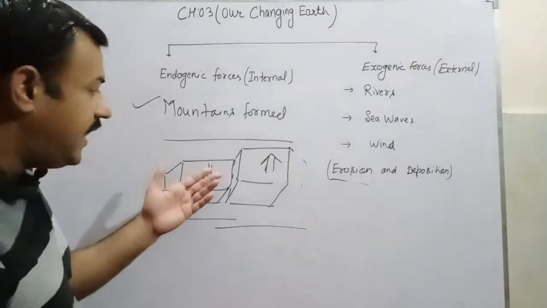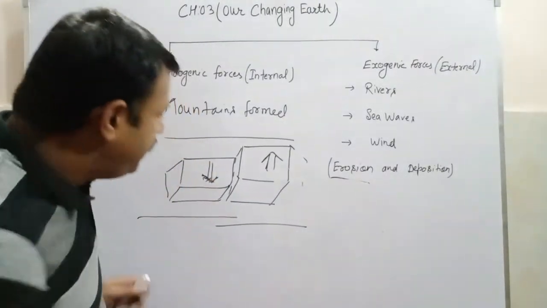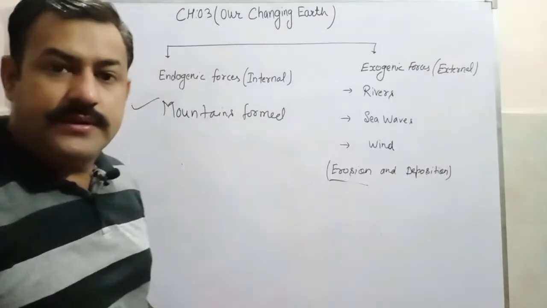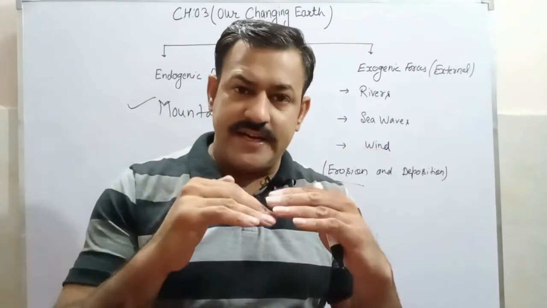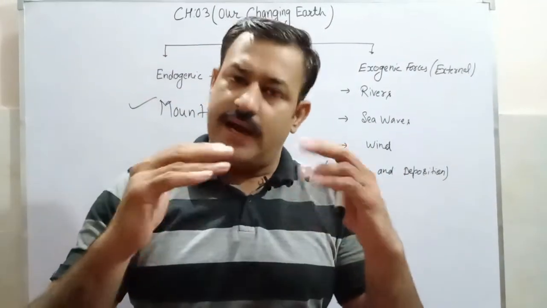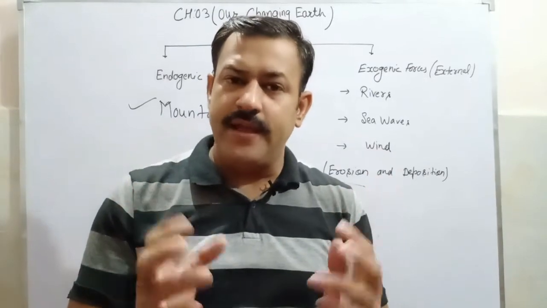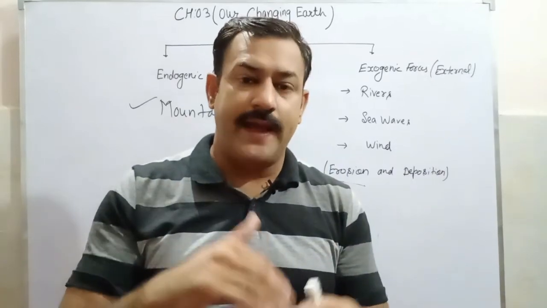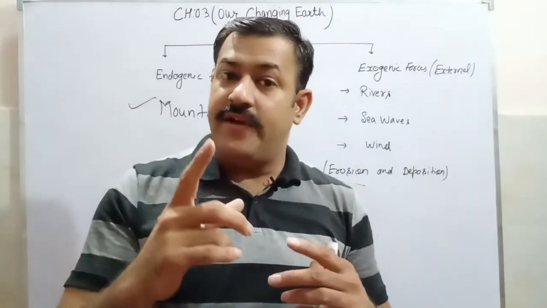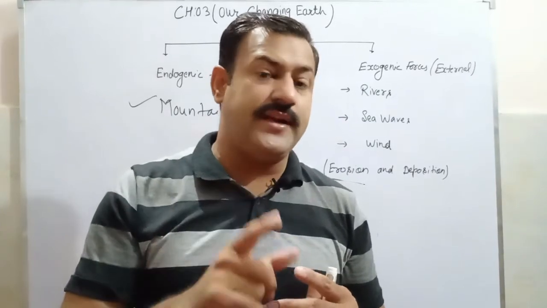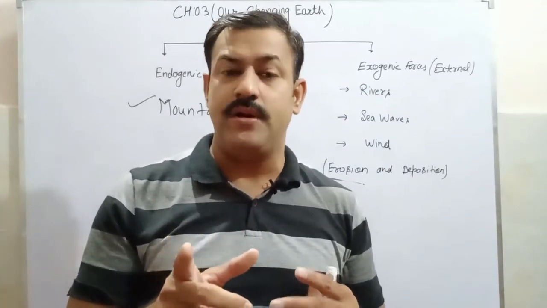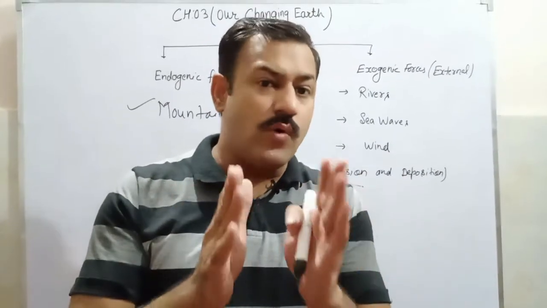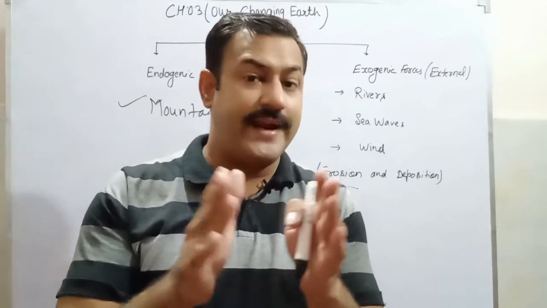Okay, so I think you are able to understand this. We have learnt about three types of mountains which are formed because of the convergent, divergent, or vertical movement of the earth crust. And how are these movements happening? Because of endogenic forces, because of disturbance inside the earth and the movement of the tectonic plates. At the initial level, when I was introducing this chapter, I also told you that even these 7 continents where we are living today are also formed because of the movement of the tectonic plates.